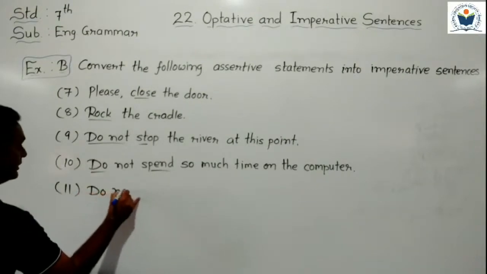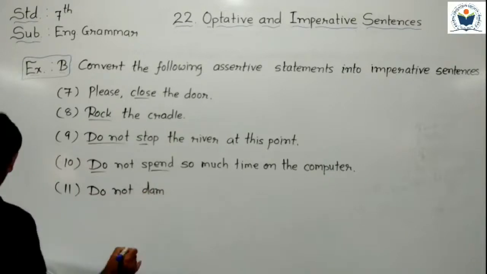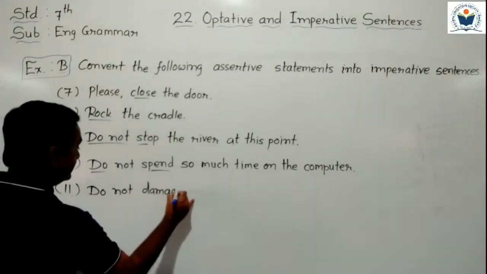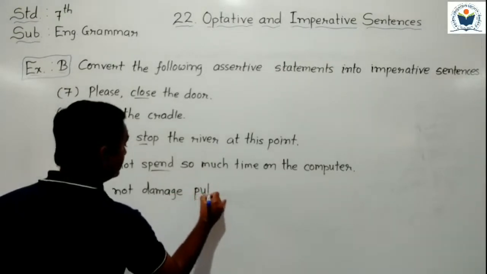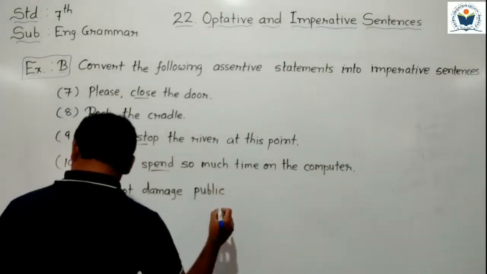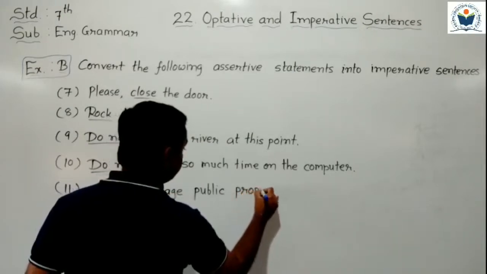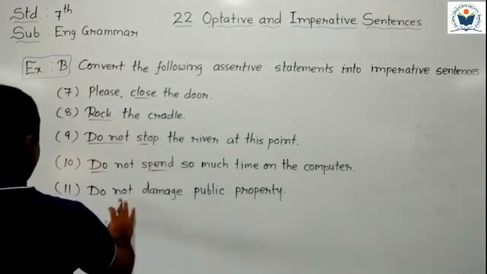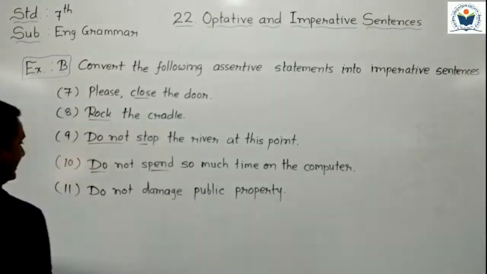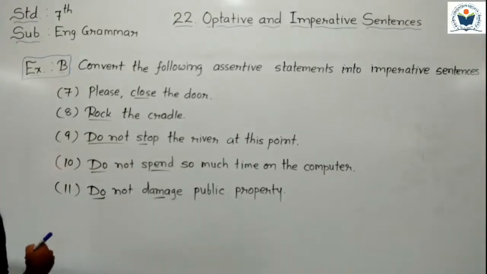Do not damage public property. It started with a verb here.